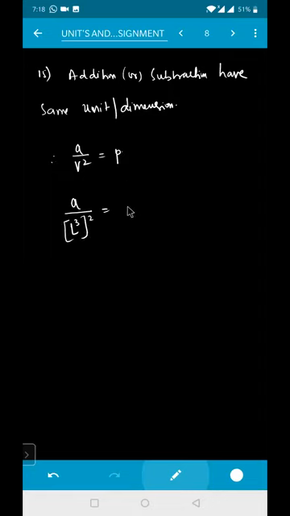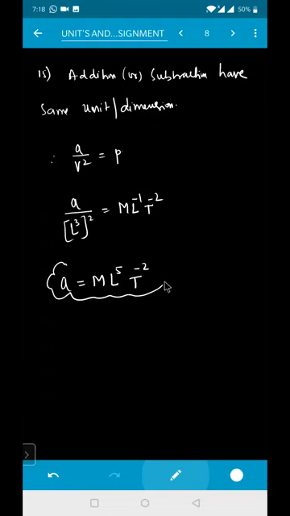What is the pressure dimension? Pressure is equal to force by area. Just now I told you it is M L to the power minus 1 T to the power minus 2. So the dimension of A will become what? This term will go here. So this one is M, this is L to the power of 6 and this is L to the power of minus 1. That means it will become L to the power of 5 into T to the power of minus 2. So this is the dimension of A. Is that clear? Yes, sir.